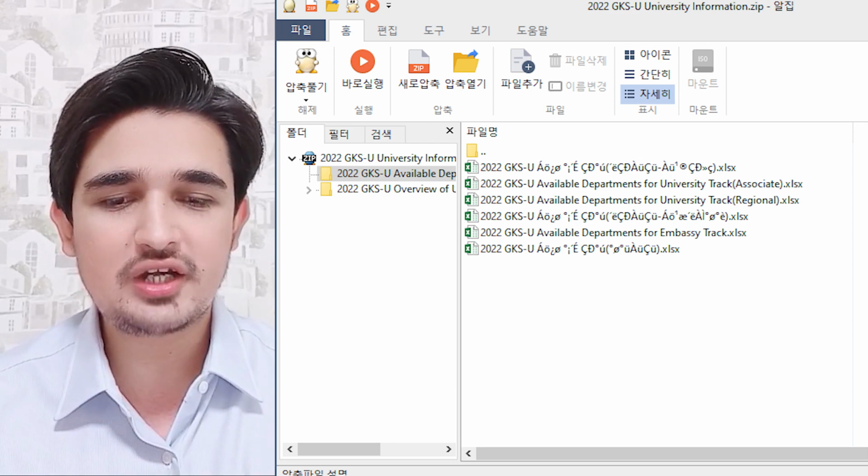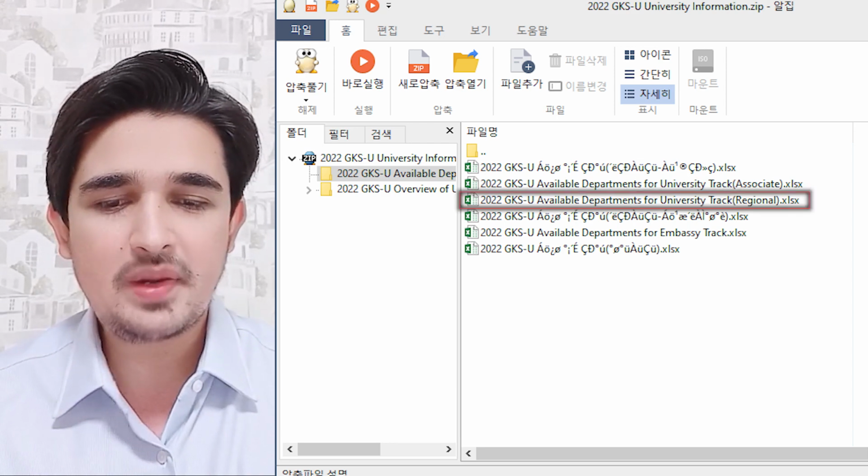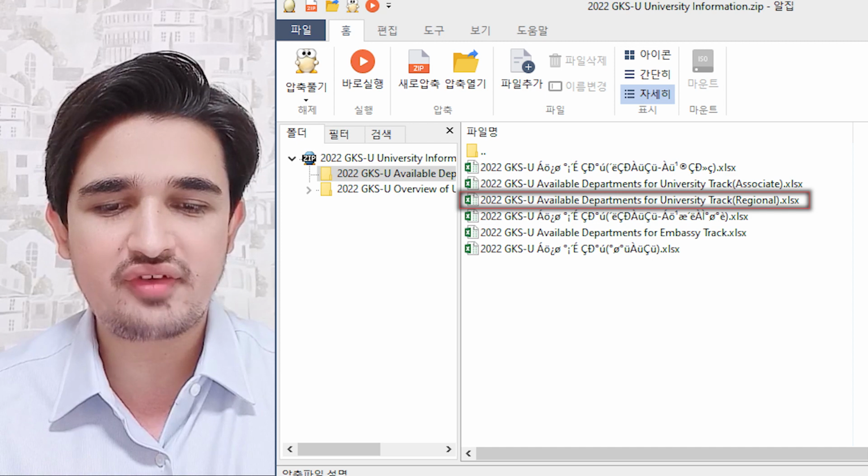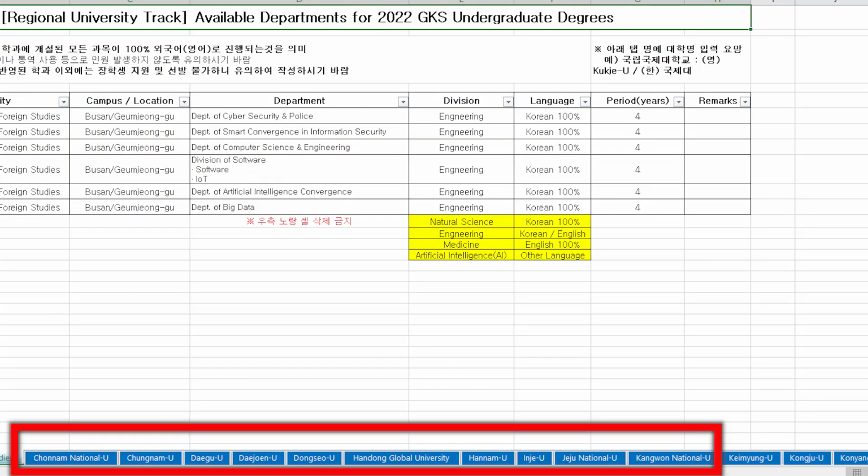So I suggest you that please find your major. For example, I want to apply through university track, so I have to open this university track file. So here at the bottom you can see that there is a complete list of universities. So you can find any university which is available through university track. For example, Chonnam National University, Chungnam National University, Daegu University and Daejeon University.